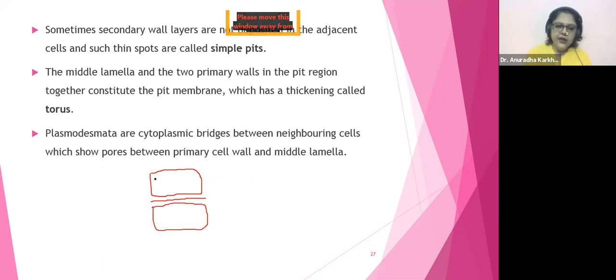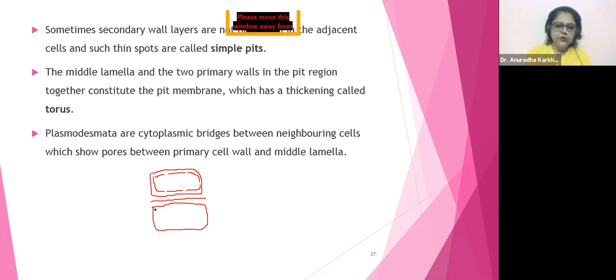Okay, now in this they are saying that lignin deposition may not be uniform. So I left a small gap, and another gap. I am leaving small spaces in between. Can you see the spaces in between? These spaces will be called as what, beta? These spaces will be called as simple pits.